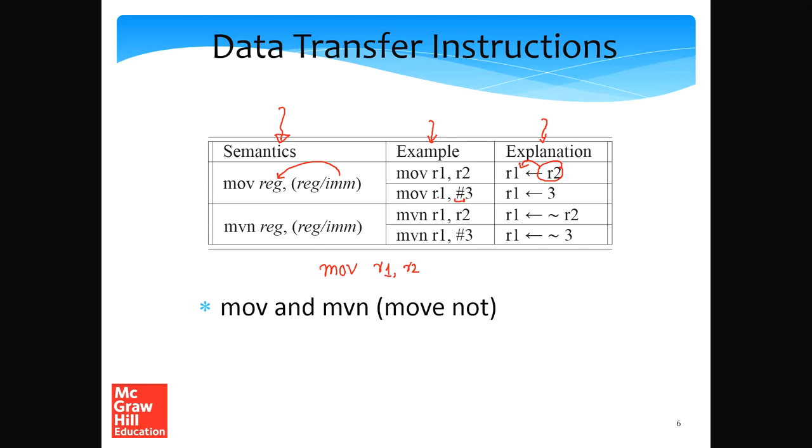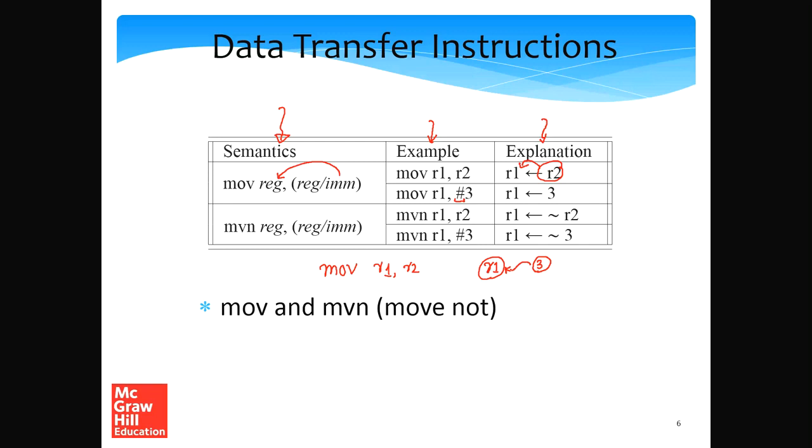So when we say move R1, hash 3, what this essentially does is take register R1 and move 3 to it. So this is the simplest instruction in the ARM ISA.